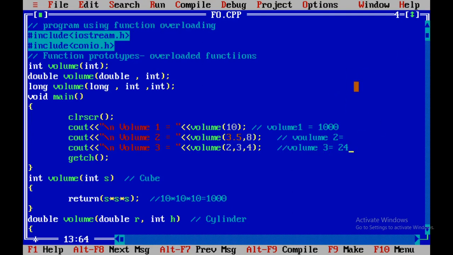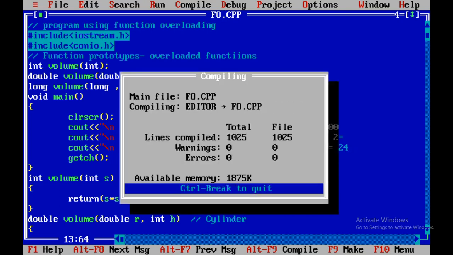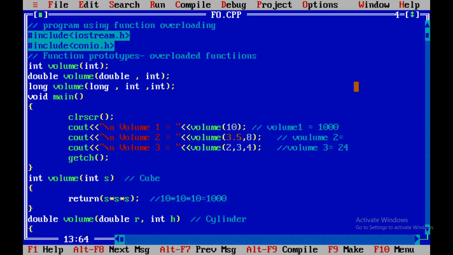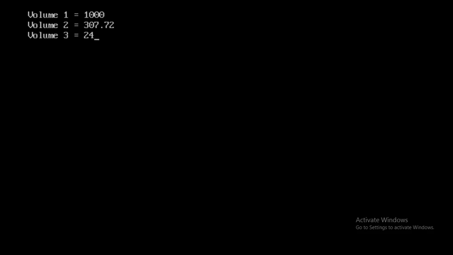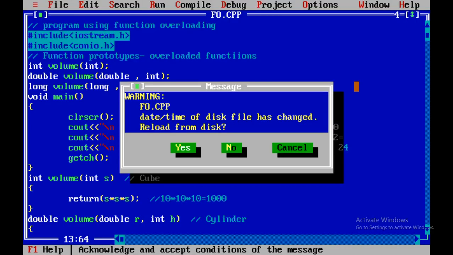So let us see. I save this, I compile this, and I execute. See, volume 1, this was for the volume of a cube, it is 1000. Second, we had not written the manual value while doing the hand run. It is coming 307.72, that is the volume of a cylinder, and the volume of a rectangular box is 24.